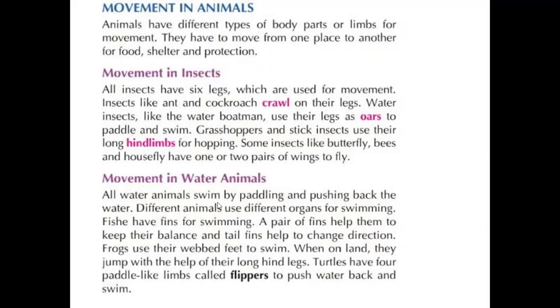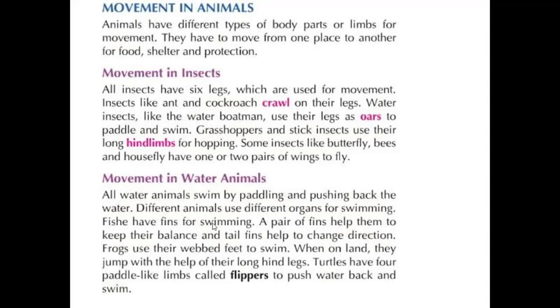All water animals swim by paddling and pushing back the water. They push the water in the backward direction, then the organism will move forward. Different animals use different organs for swimming. The organisms swim with the help of different organs in the body.